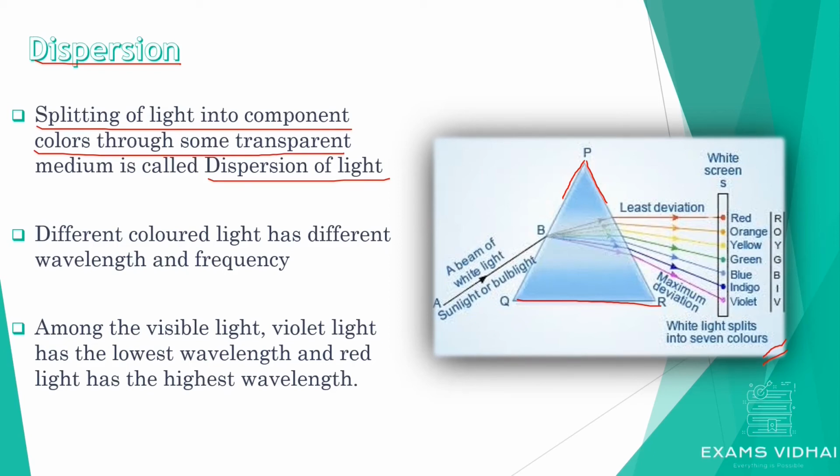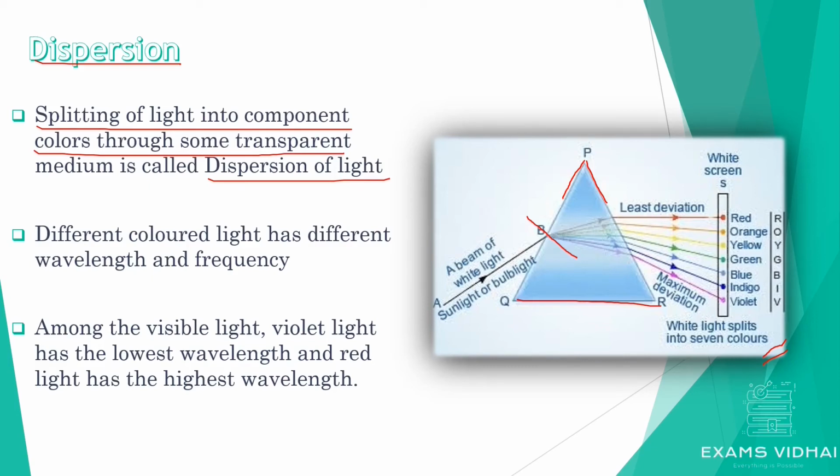We have studied earlier that different colors of light have different wavelengths and frequencies. Due to this difference, the colors are dispersed at different angles from the normal. This will be the normal to the surface of the prism, and when the ray strikes at this point B, different colors of light are dispersed in different directions.